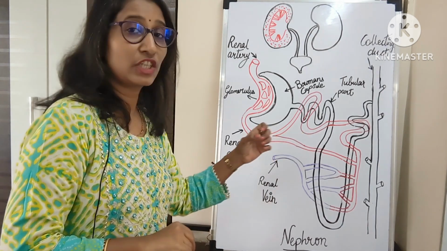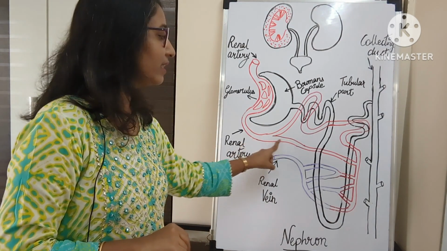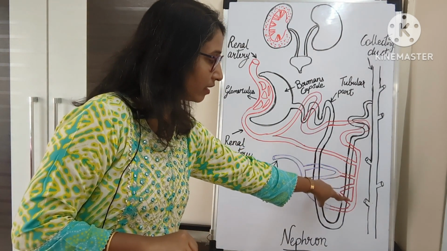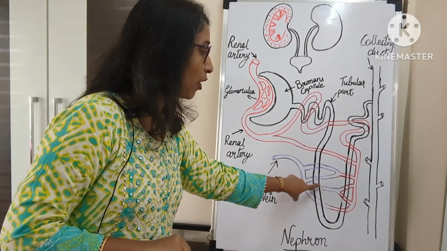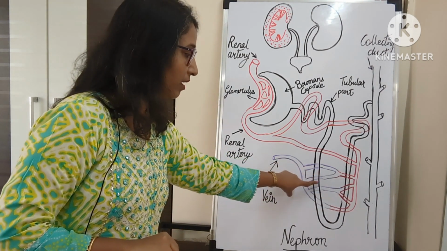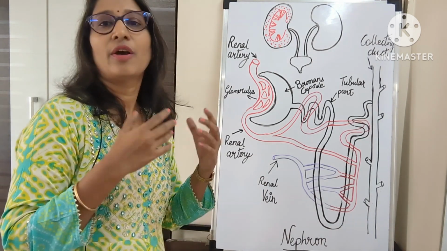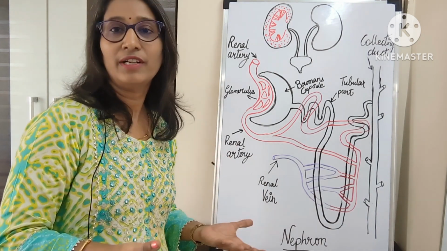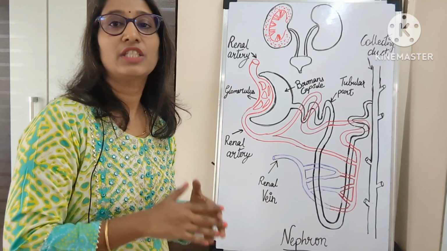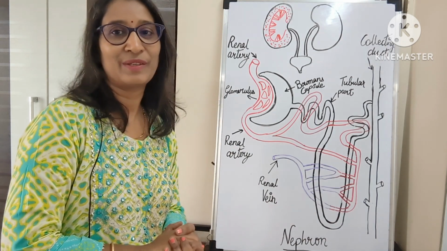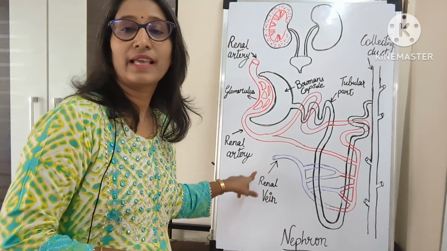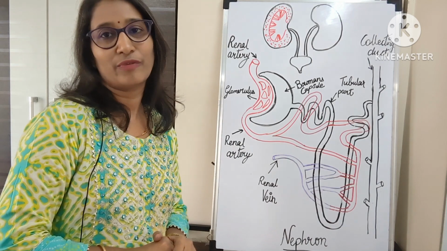Okay, that is reabsorbed, and these renal arteries that are red in color, which I have shown over here, join to form this purple color renal vein. Now the renal vein contains pure blood, that is filtered blood, plus all the useful substances. So this renal vein carries the blood to all parts of the body.